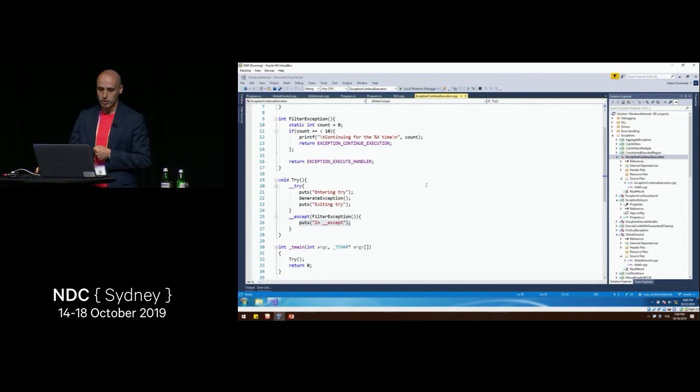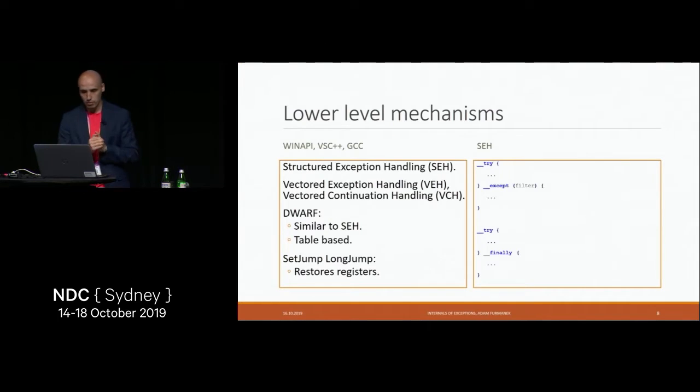Also, it's worth noting here that this method, filter exception, is always executed, no matter what the type of the exception was. We don't declare the type we want to handle. We only want to provide the callback, which is called by the operating system. Let's go back to the slides.